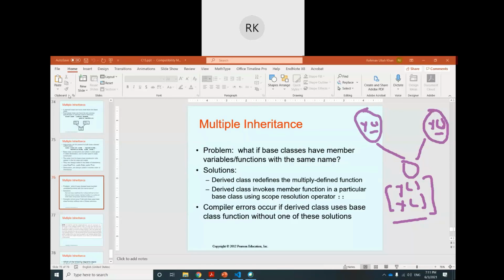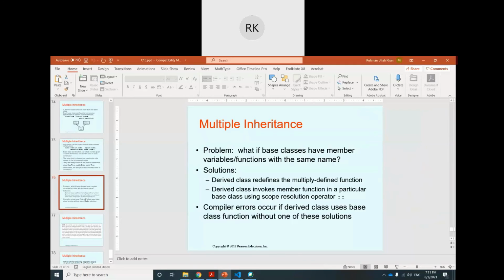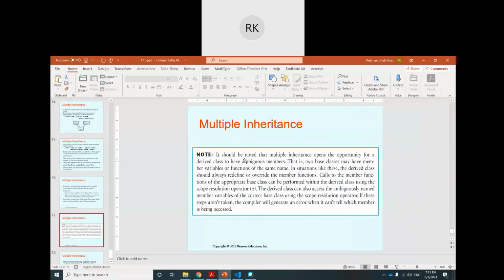So all these points are given here: it should be noted that multiple inheritance may have the opportunity of ambiguity. And another tip is that if you want to access some specific class's function, then you can use the class name with the scope resolution operator, and that particular class function will be called, exactly like the y here and y here.